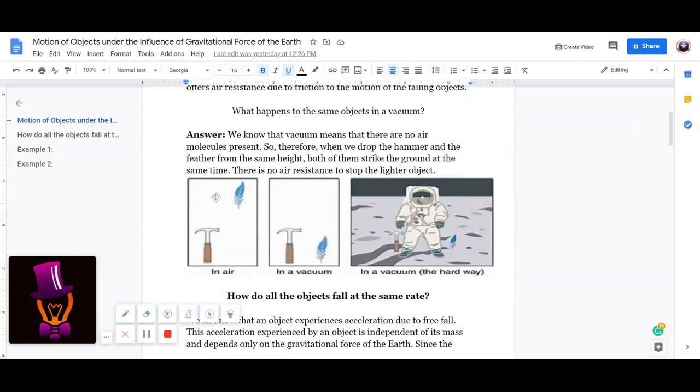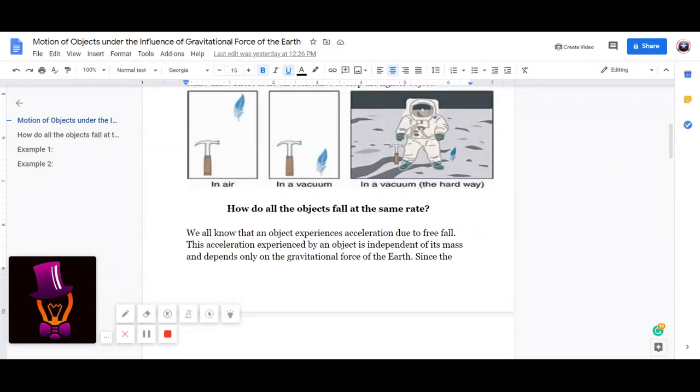In air, because of the air resistance, which is more on the lighter object, it falls much slower, whereas the hammer has already struck the ground. In a vacuum, there's nothing called air resistance. So both of them strike the ground at the same time.